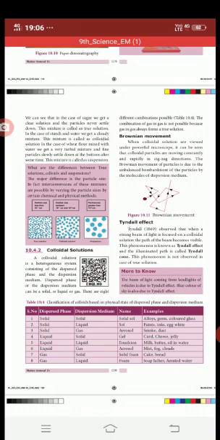In a colloidal solution we have a dispersed phase and a dispersion medium. Dispersed means scattering, diffused or splitting: the splitting of a solute in the solvent, or the splitting of a solvent throughout the solution. That's what the dispersed phase and dispersion medium are. Based on this we have 8 combinations. See Table 10.4, classification of colloids based on the physical state of the dispersed phase and dispersion medium.